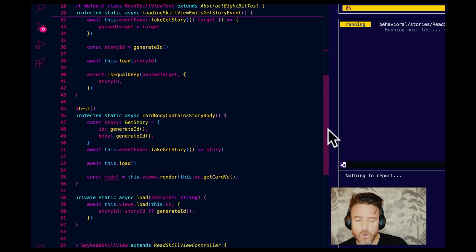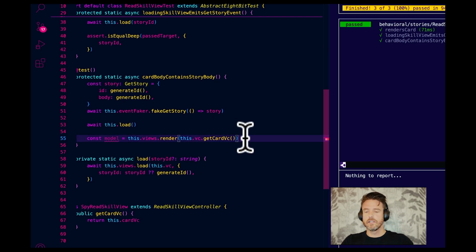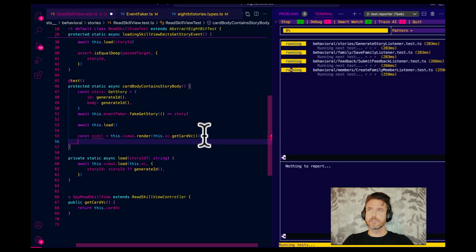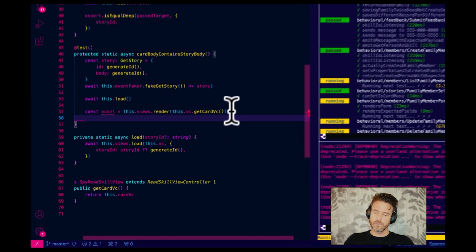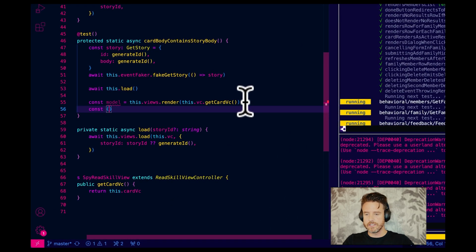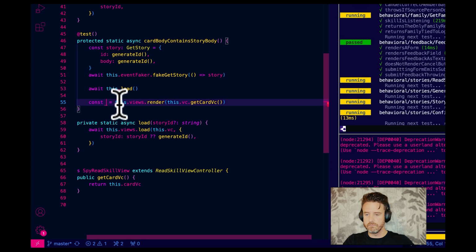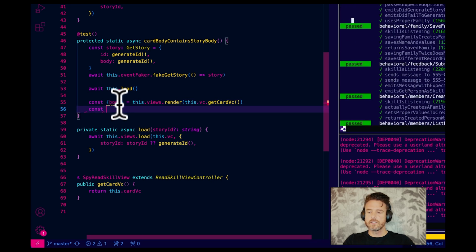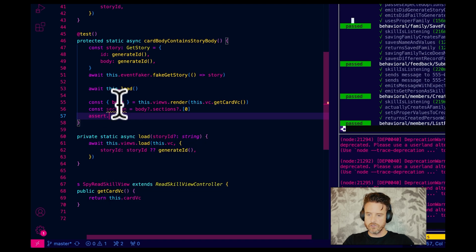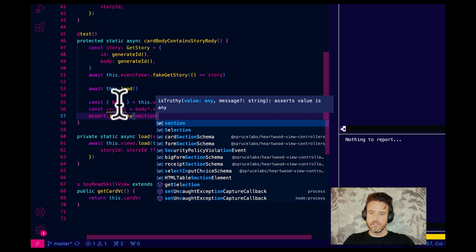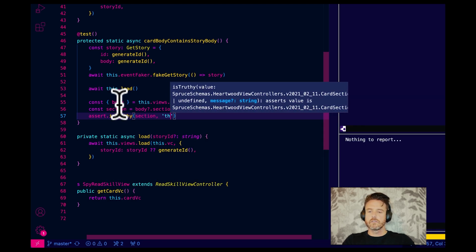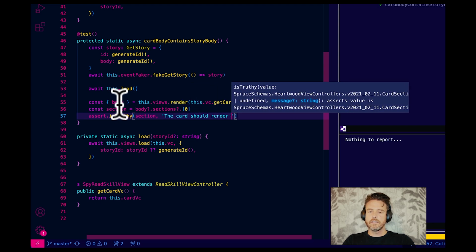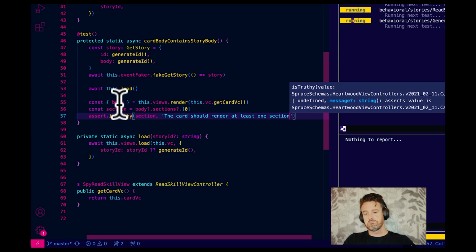What's mad at? Oh, we're not doing anything with the model. Okay, then let's get this first text. So let's get sections out of here, right? No, body. Then let's go const section equals body.sections[0]. assert.isTruthy(section), "The card should render at least one section."